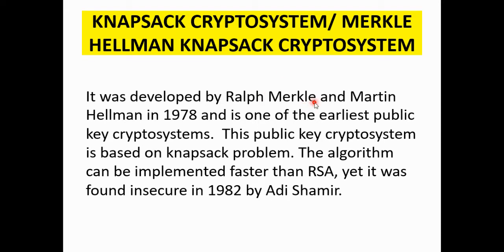It was developed by Ralph Merkle and Martin Hellman in 1978, and it is one of the earliest public key crypto systems. Public key crypto system means asymmetric crypto system. That means we are using different keys for encryption and decryption. This public key crypto system is based on knapsack problem. The algorithm can be implemented faster than RSA. RSA system we have already seen in the previous lecture. So this algorithm is faster than RSA, but yet it was found insecure in 1982 by Adi Shamir.